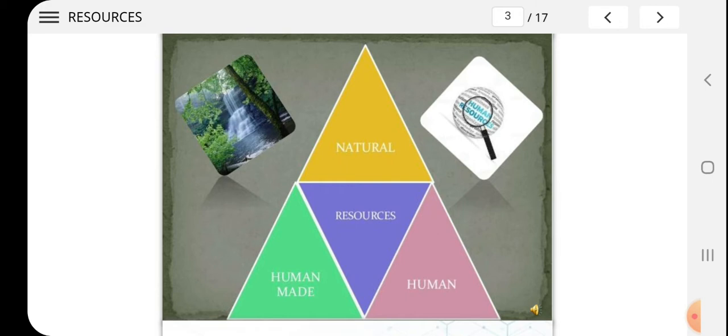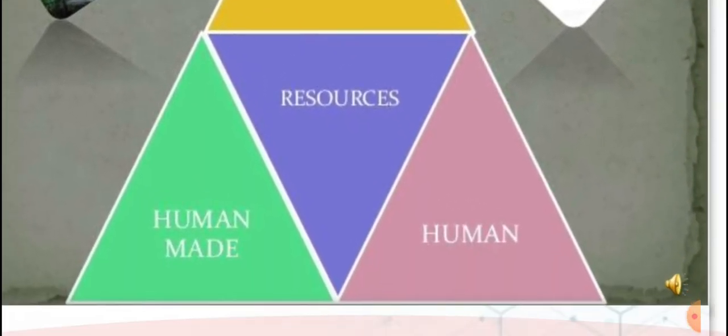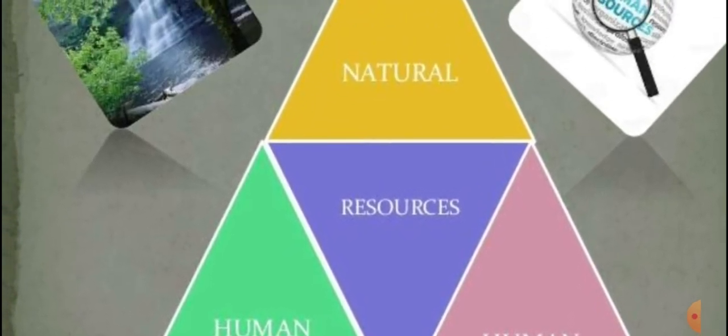Next is types of resources. The first one is natural resource, then human made resource and human resource.